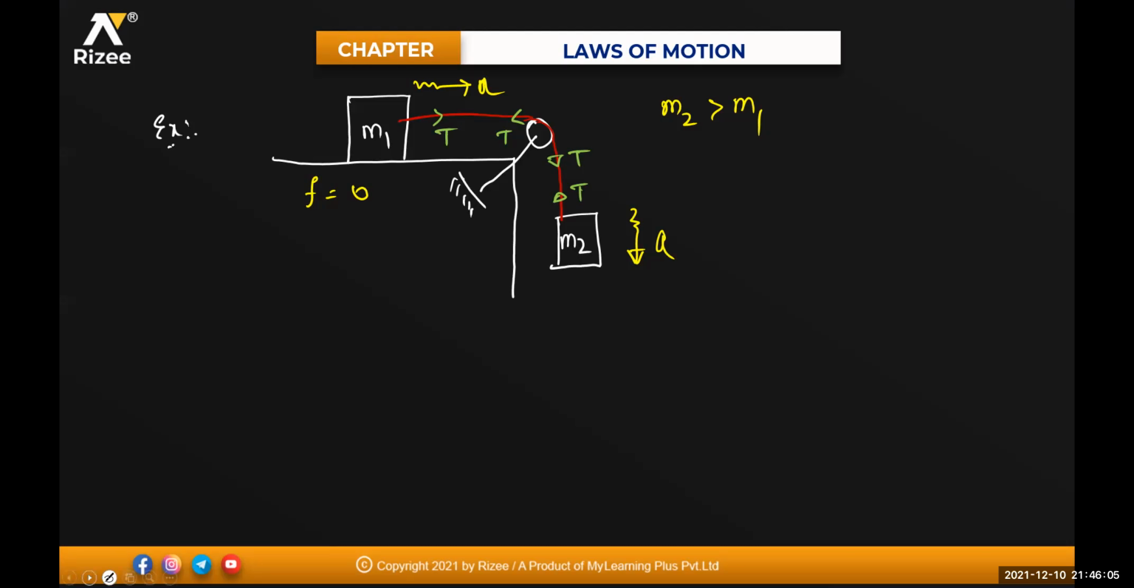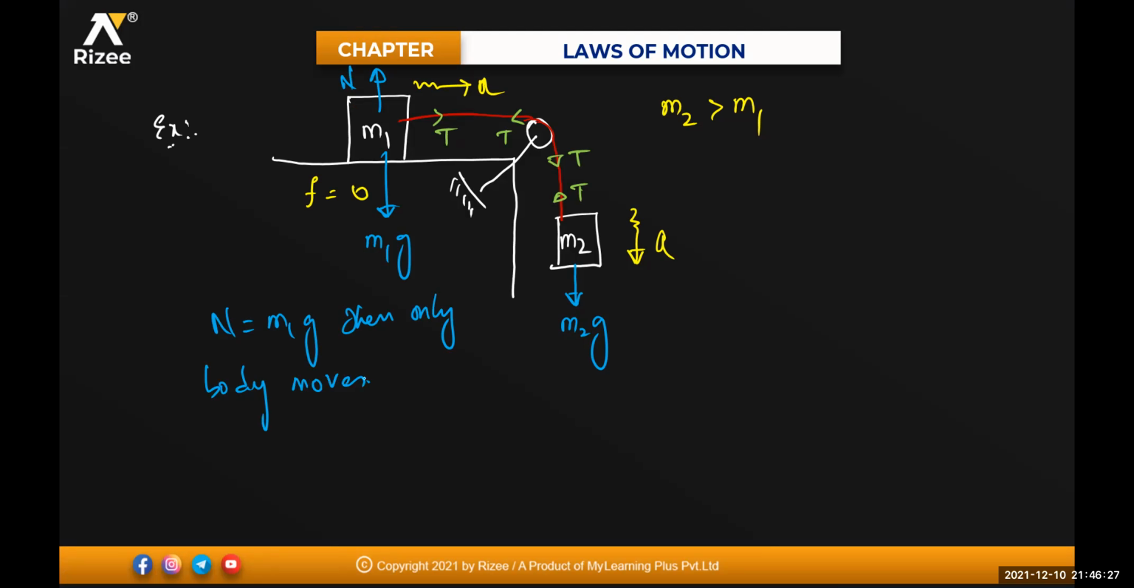Now write the forces on the blocks. What are the forces on the blocks? This is your M2 into G, and this one is your M1 into G. There is a normal force here right now. So normal N must balance your M1G, then only the body moves. That means they are cancelling each other. So N is balancing your M1G. So now the only force acting on M2 is what? M2G.